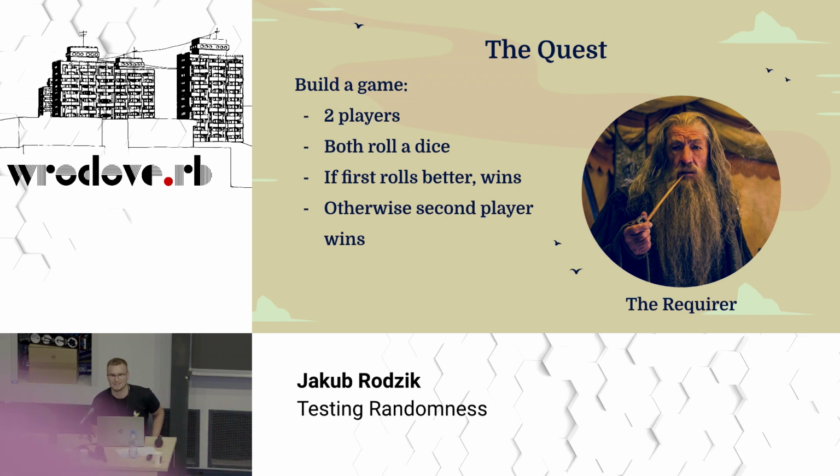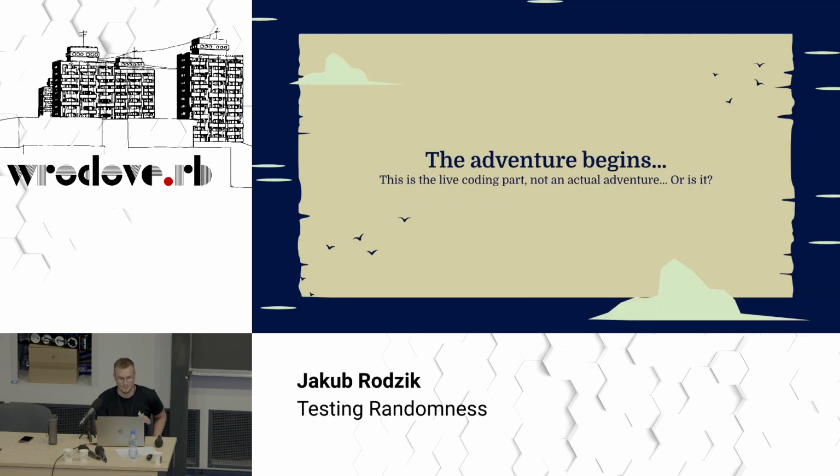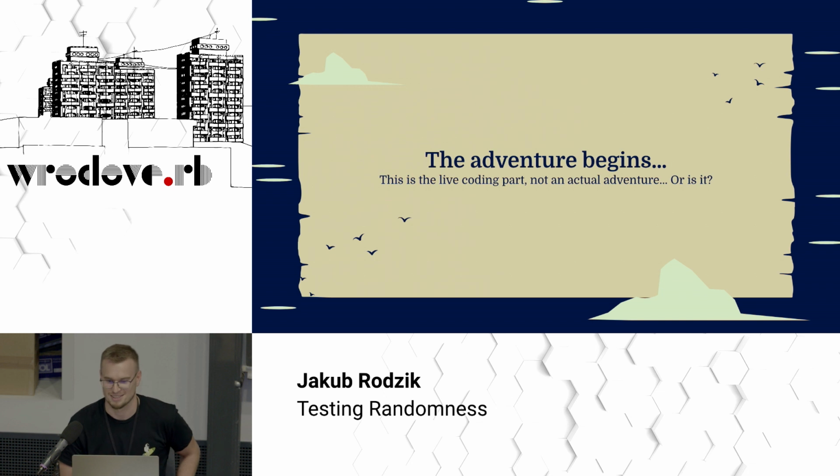Fredo has to write a game that takes 2 players. Each one of them rolls a dice. And if the first player rolls a better score, he wins. Otherwise, the second player wins. Sounds simple enough. I think right now is the time where we can try to look through Fredo's eyes and try to implement this ourselves.